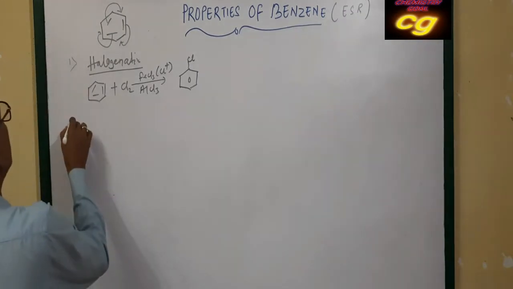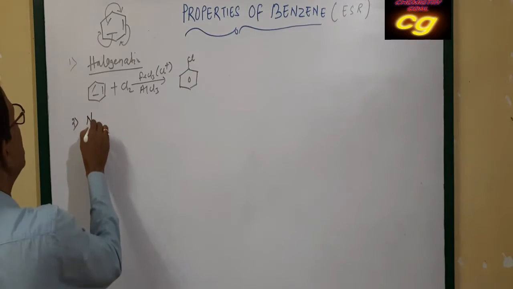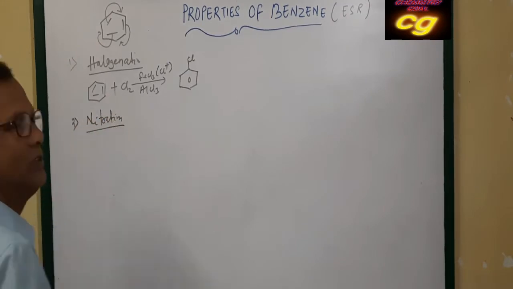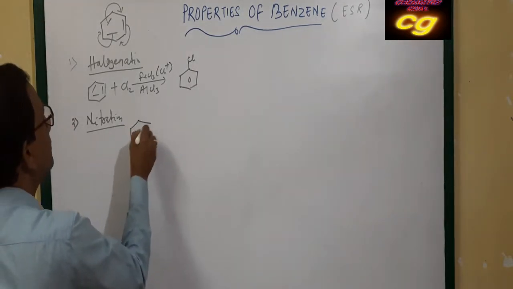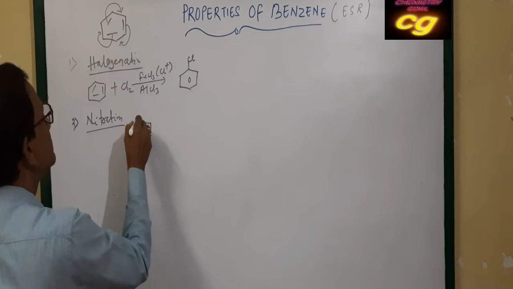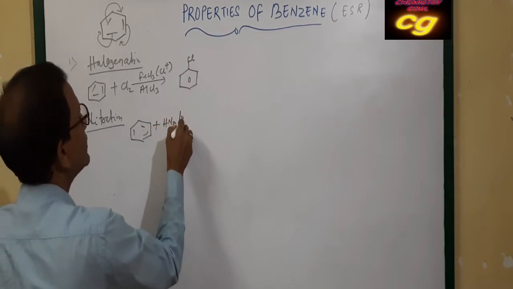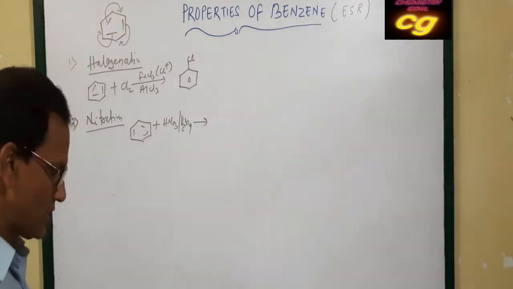Then similarly we come to nitration. This reaction takes place in presence of nitric acid and sulfuric acid.